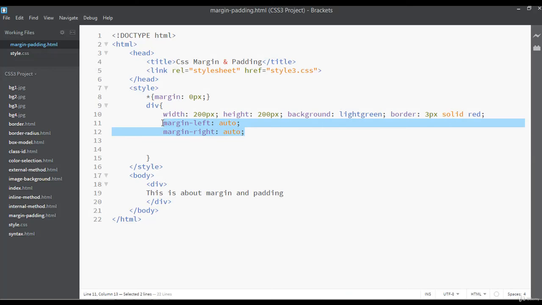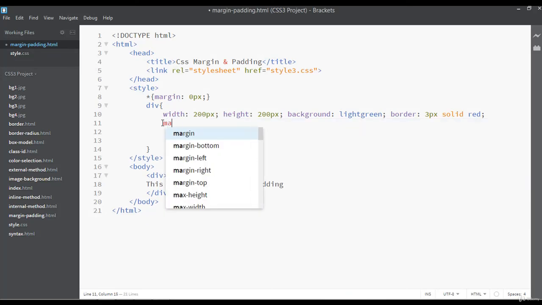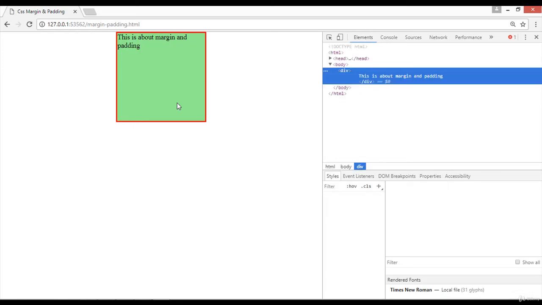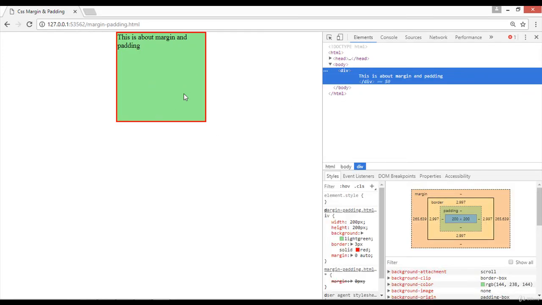Also, you can use a short way to take this box in center. For margin, you can say just 0 and auto. Save this and refresh. You can see there are no changes, so it means that's working perfectly.